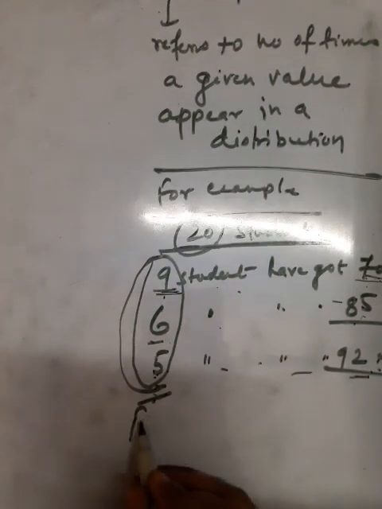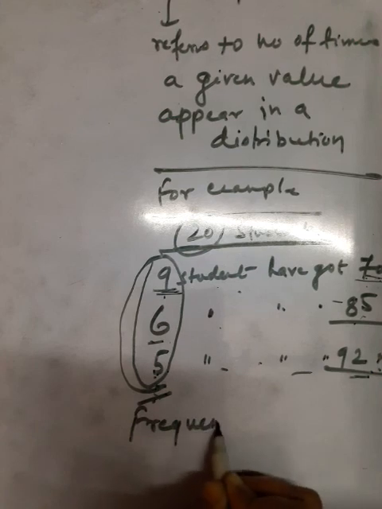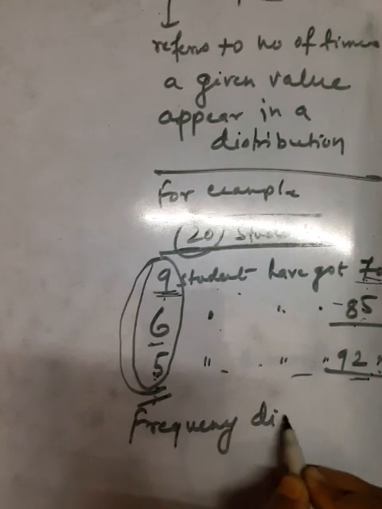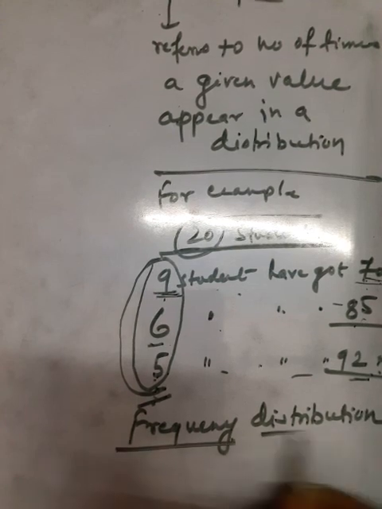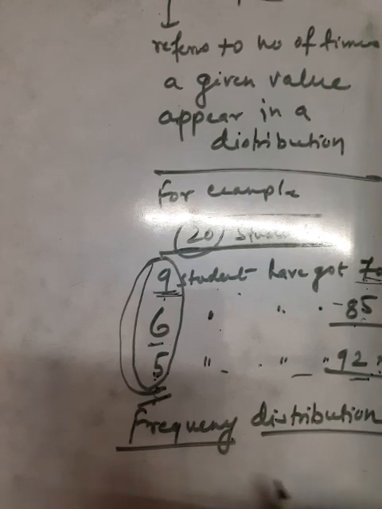And next concept related to frequency is frequency distribution. Like what is frequency distribution? A table in which the frequency and the associated value of variable are written.